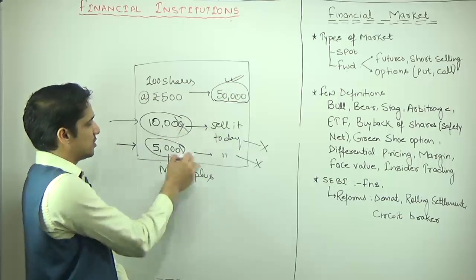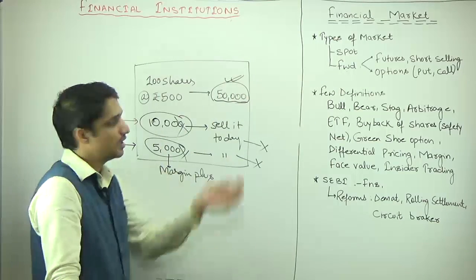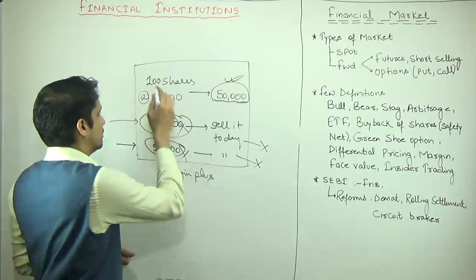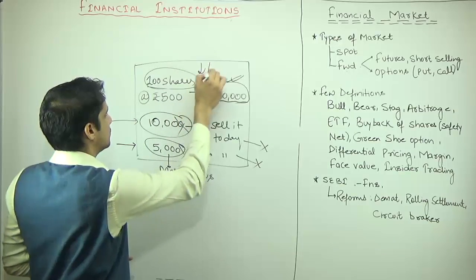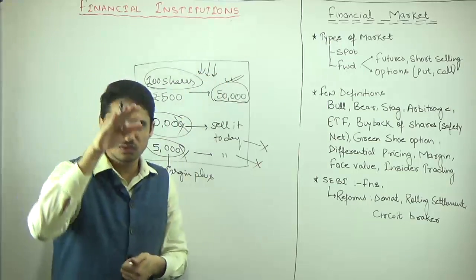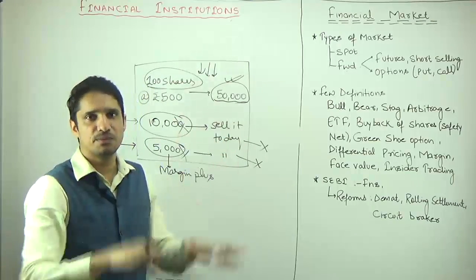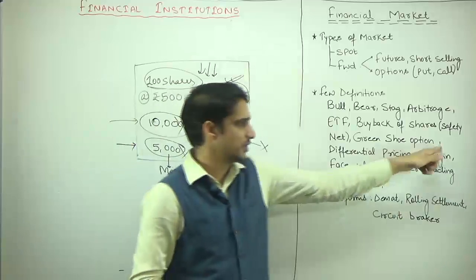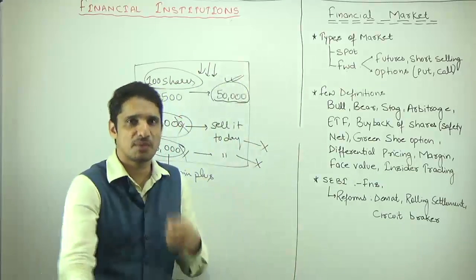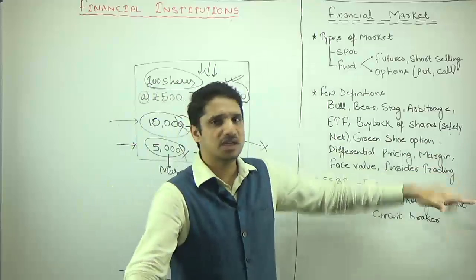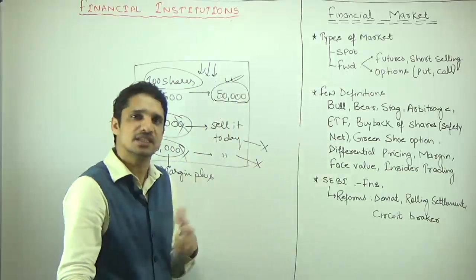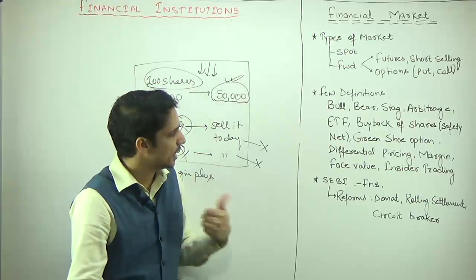So the demand for these shares is going to come down, the supply is going to increase, and the share market will come down. That exactly happened in China. The reason for the China share market crisis was margin and margin plus options suddenly stopped by their regulator.